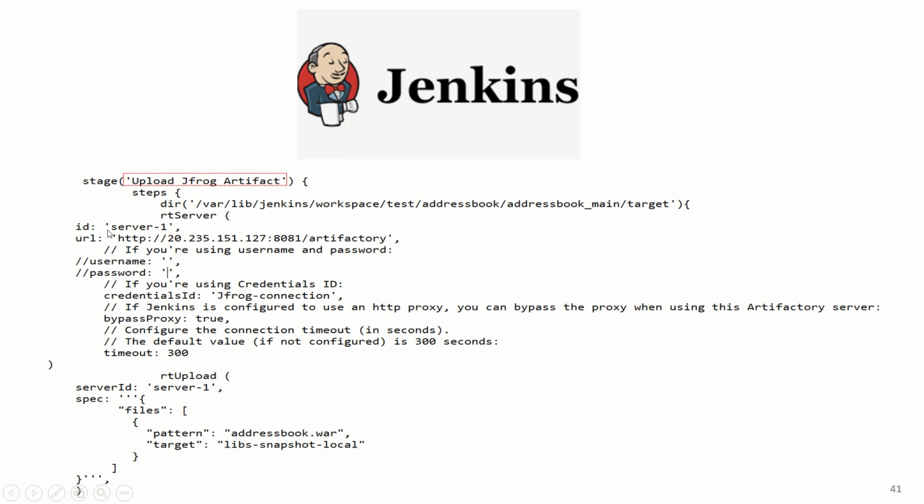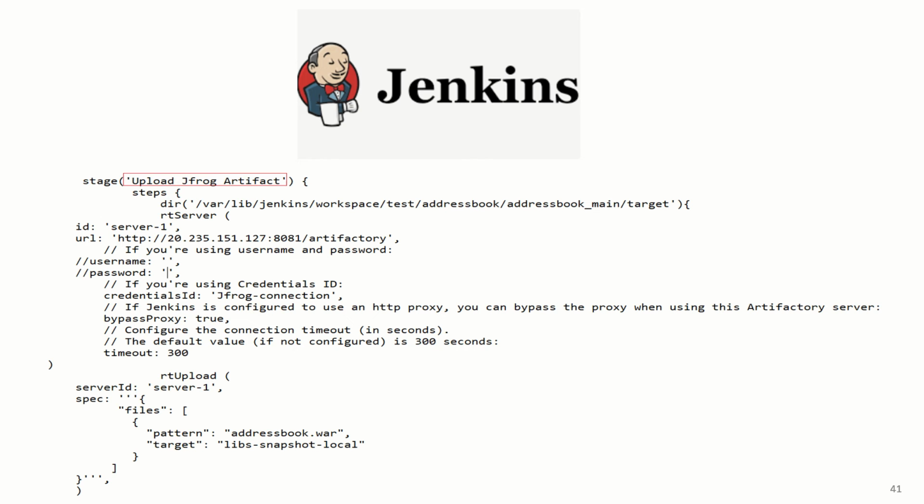Okay, so now this section is new because here we need to know how we can upload JFrog artifacts. So there are two ways. Either we can define the configurations in the system tab of Jenkins. I have tried that approach, but it was not working. So the second approach is that we can use functions provided in the JFrog documentation. By using those functions, we can upload artifacts.